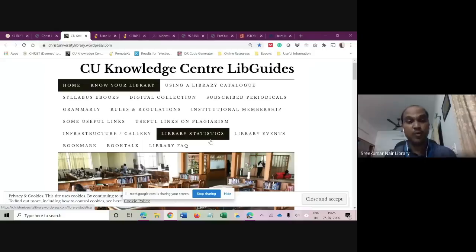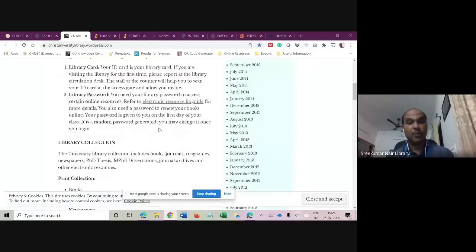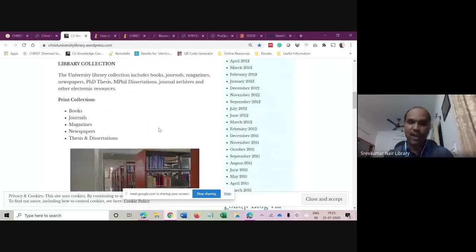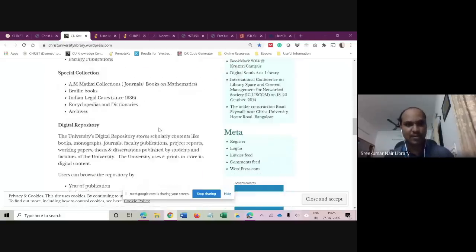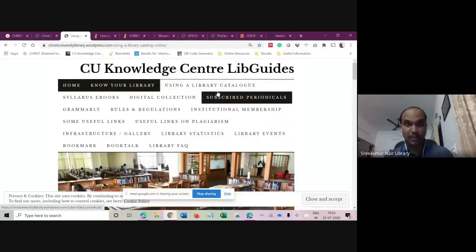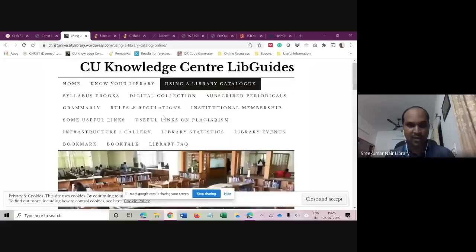Or if you want to know more about your library, what the library rules and regulations are, what things you should carry while visiting the library, this blog will help you. What are the library collections available? There are various tabs available here. See how to use the library catalog, and the features of a library catalog.